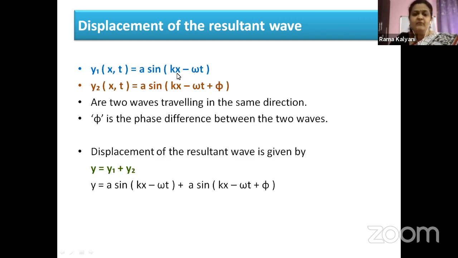This is the y1 equation. And what is y2? a sine of kx minus omega t plus phi. So I have just substituted these two terms in y. Taking a common here, in both the terms we have a as common.